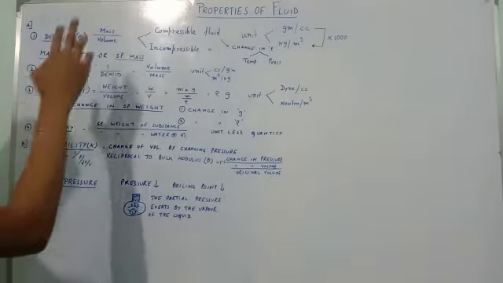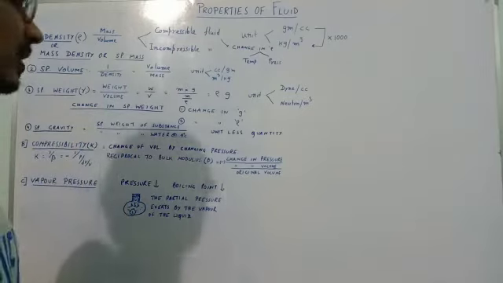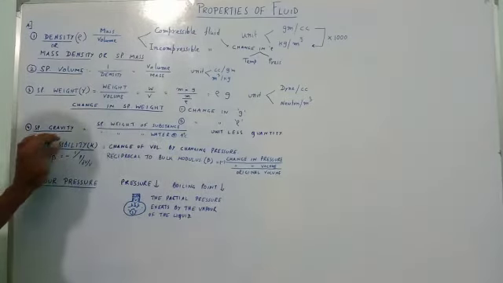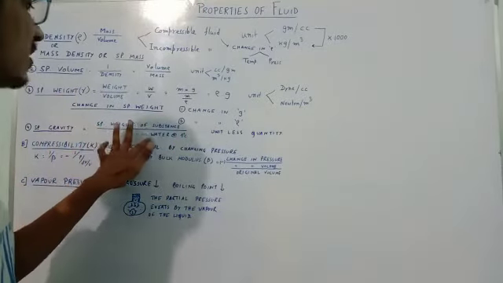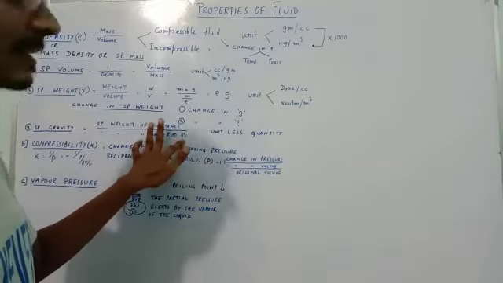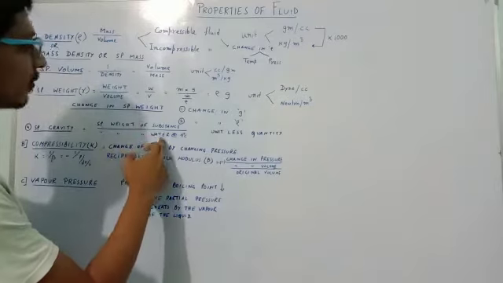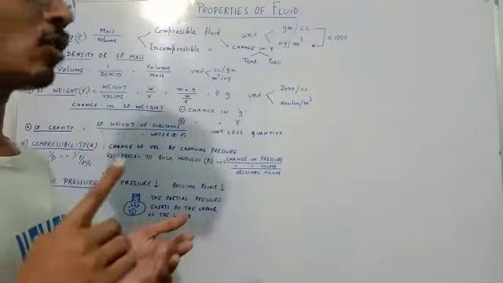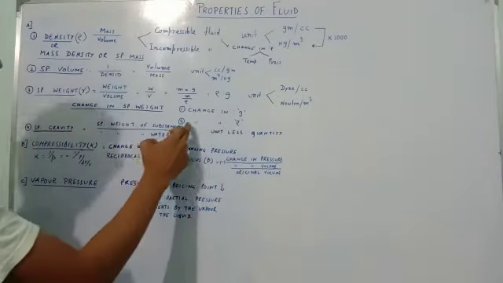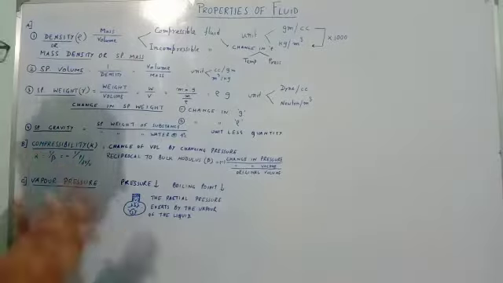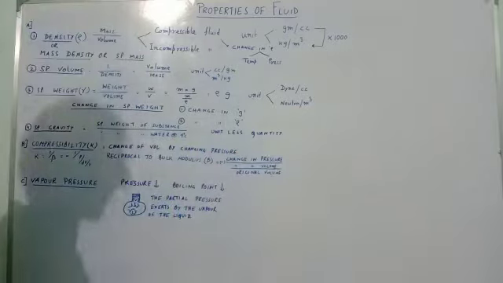Next, the number 4 property of fluid is specific gravity. This is a very important property of liquid. Specific gravity is the ratio of the specific weight of a liquid to the specific weight of water at 4 degrees Celsius. This temperature is very important because the specific weight of water at 4 degrees Celsius is near to 1, and this specific gravity is the ratio of two same quantities, specific weight by specific weight, so it is a unitless quantity.